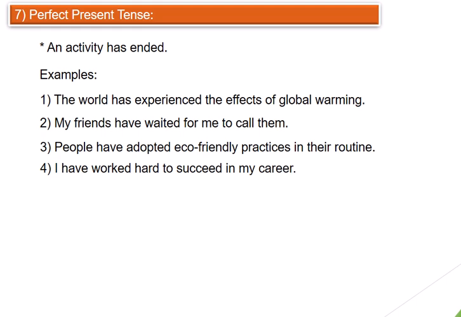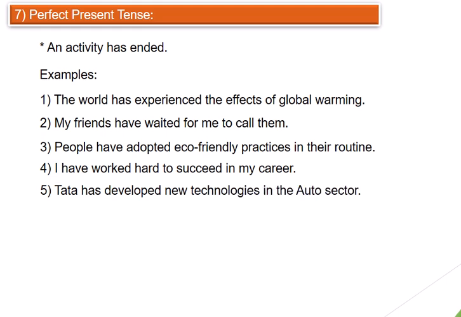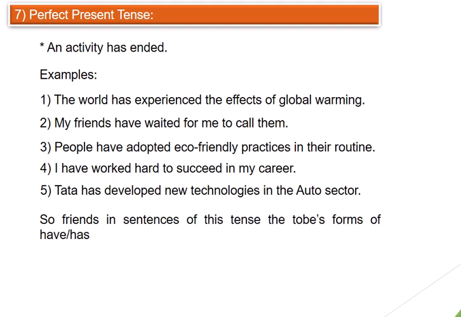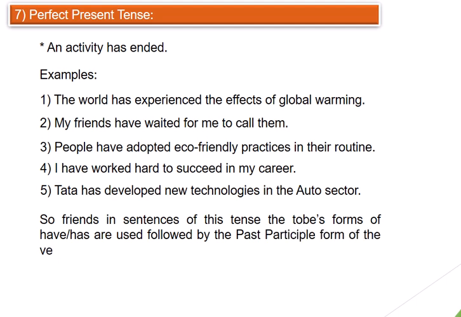So you see, have or has is used, followed by the past participle form of the verb, and that's it. It is the present perfect tense, so it is not very difficult to understand the distinction among the tenses, guys. So 5 examples are there. You can write them down and try to make another 10 sentences of this kind with the usage of have or has and the past participle form of the verb.